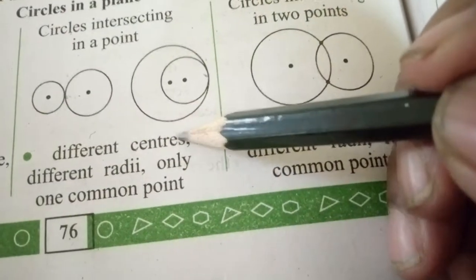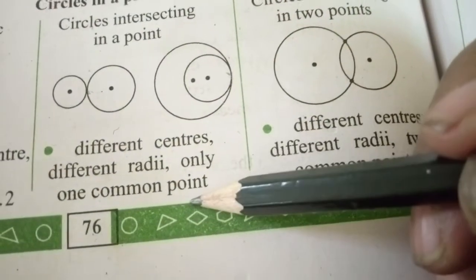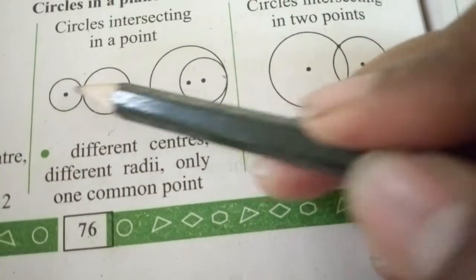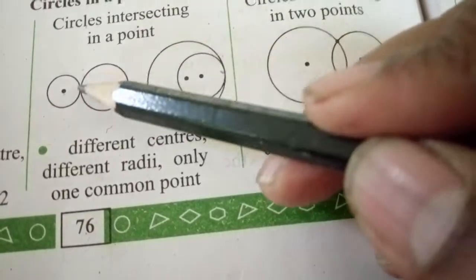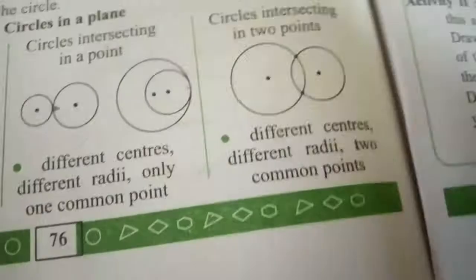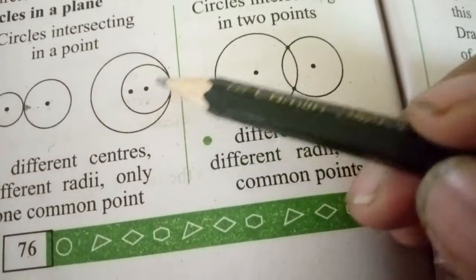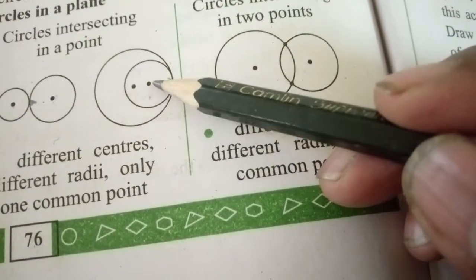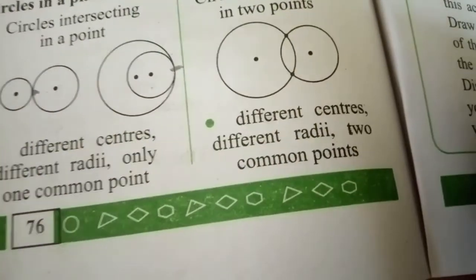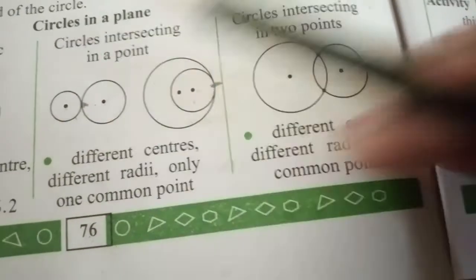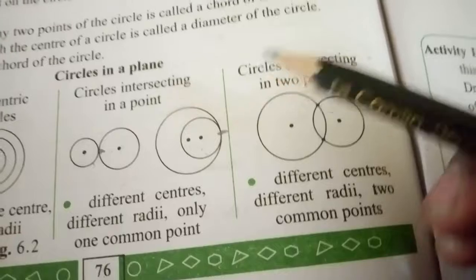So they have different centers, different radii, and only one common point. See, different centers, different radii, but they have a common point. Same case here, so they are the internally touching circles having different centers, different radii, but having one common point between them. So see the externally touching circles and internally touching circles.